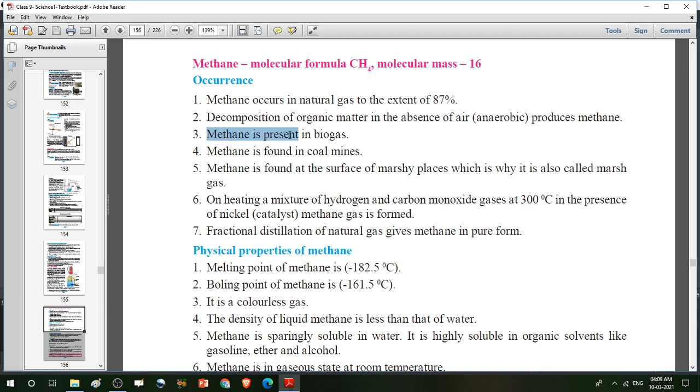Third, methane is present in biogas. We will study in detail what is biogas. Then methane is found in coal mines. What is coal? We already studied about coal. So methane is found in coal mines. Methane is found at the surface of marshy places, which is why it is also called marsh gas. Marshy place means where water is found.